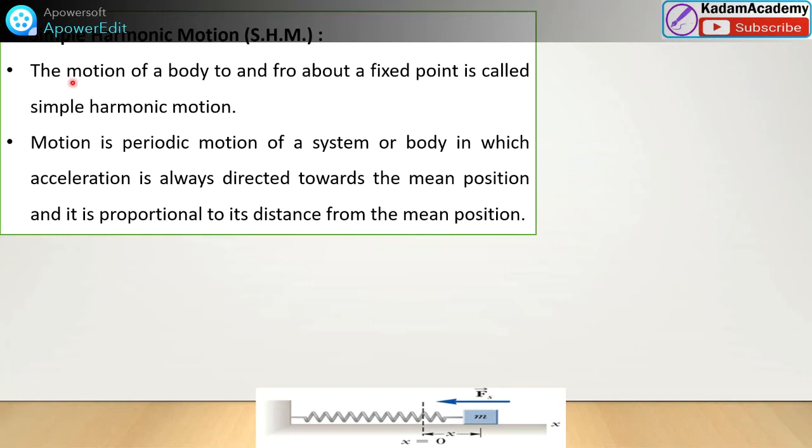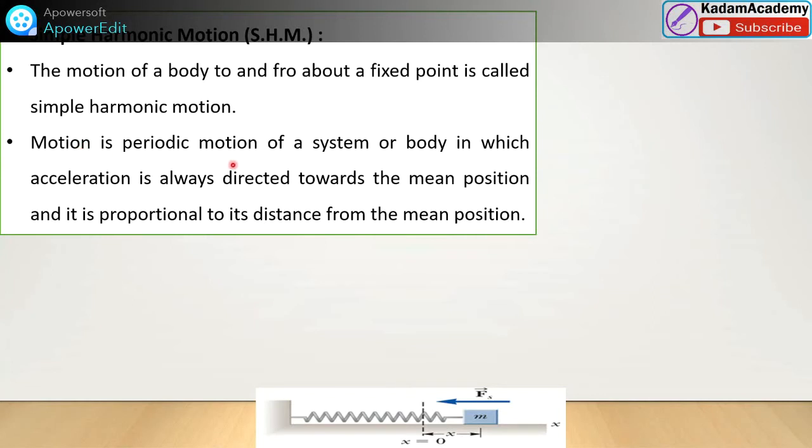Watch in detail how to calculate the vector representation of SHM. But this is a simple definition. Simple harmonic motion, SHM: the motion of a body to and fro about a fixed point is called simple harmonic motion. Very simple definition. We are going to study the definition in detail at the end.